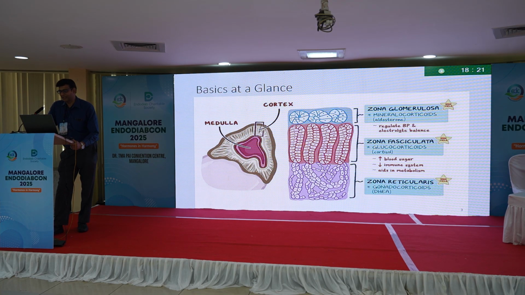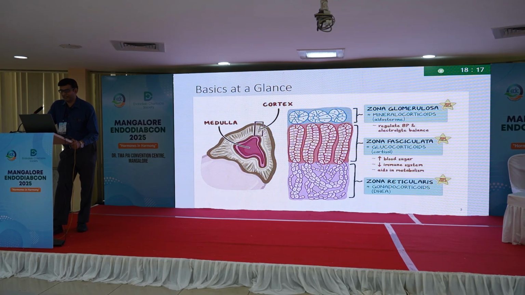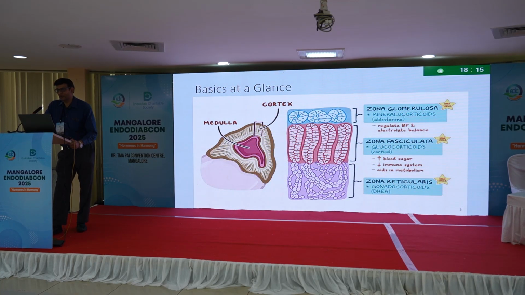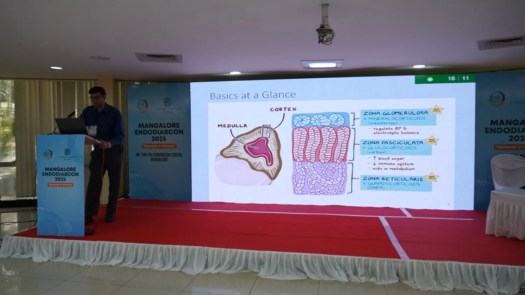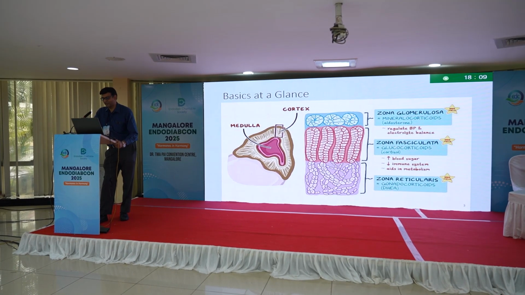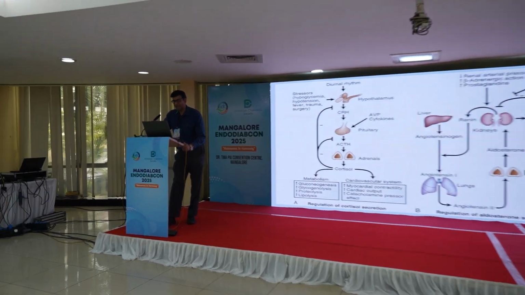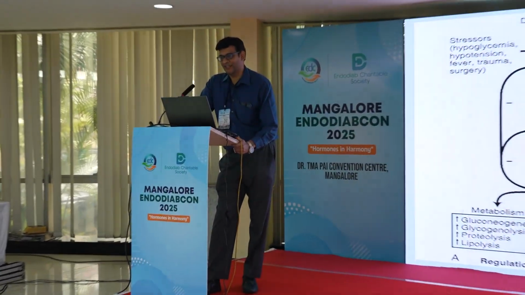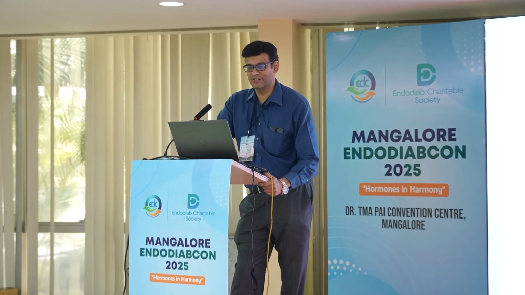The mineralocorticoids are mainly responsible for regulation of blood pressure and electrolyte balance. The glucocorticoids are mainly for blood sugar, the immune system and metabolism, and the gonadal steroids, of course the androgens, have different roles in different sexes. If you look at the physiology, it's mainly the stressors like hypoglycemia, hypotension, trauma, surgery, fever. They act mainly at the hypothalamus to produce CRH.